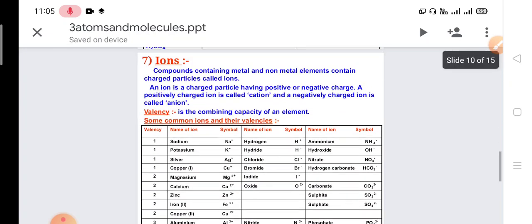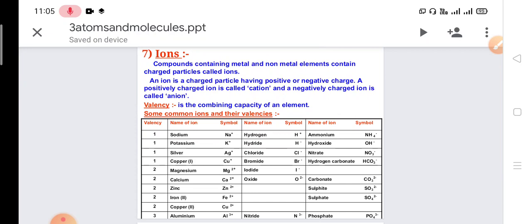Now we talk about the next topic, that is ions. What are ions? When compounds contain metals and non-metal elements, they contain charged particles called ions. An ion is defined as a charged particle having a positive or negative charge. A positively charged ion is called a cation and a negatively charged ion is called an anion.